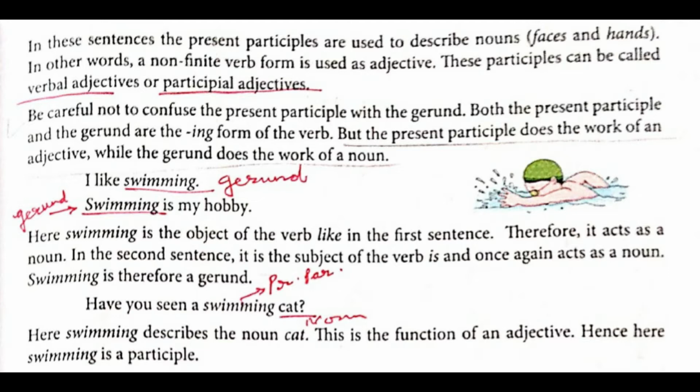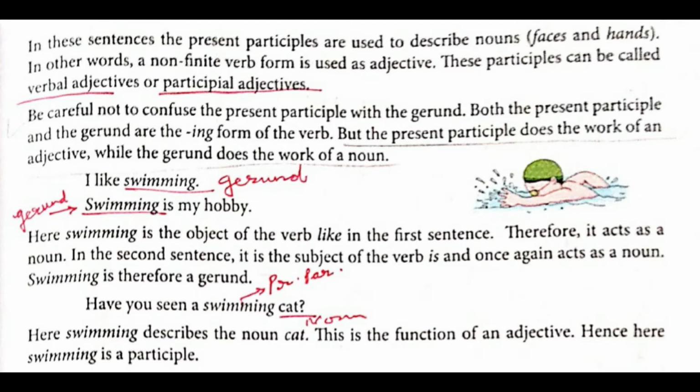Going further, both the present participle and the gerund are the ing form. For example, dancing can be a participle also, it can be a gerund also. So we'll be identifying according to the exercise. Let's go further once again. Both the present participle and the gerund are the ing form of the verb, but the present participle does the work of an adjective while the gerund does the work of a noun.